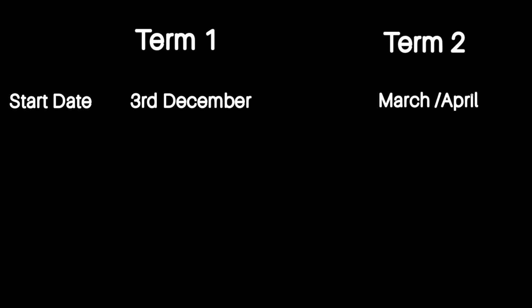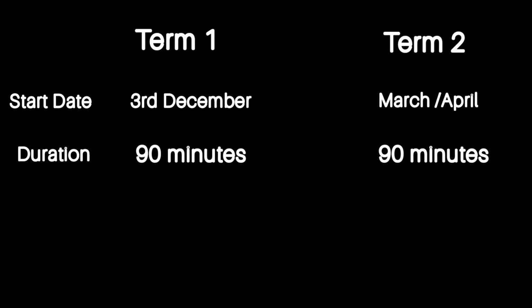Okay, Farhan. Actually, the examination is divided into two parts, that is term 1 and term 2. Now, term 1 will start from December 3 and term 2 will be held in March or April. The duration of the paper will be 90 minutes. Now, I'll tell you some of the common parts of the question paper, meaning this pattern will be followed in this particular examination.